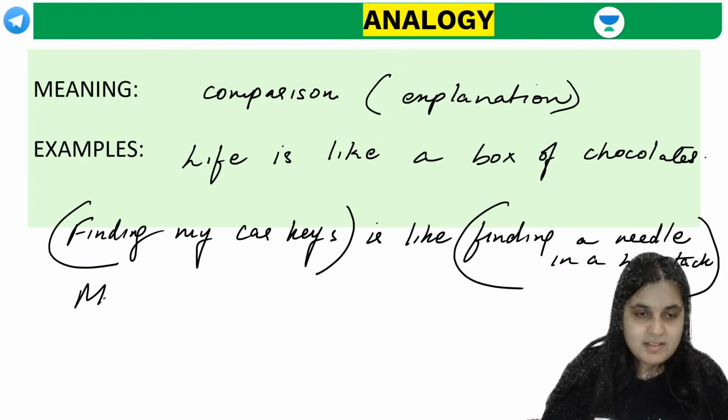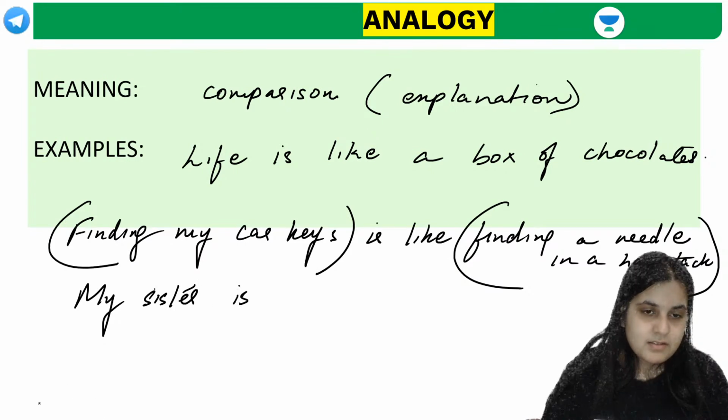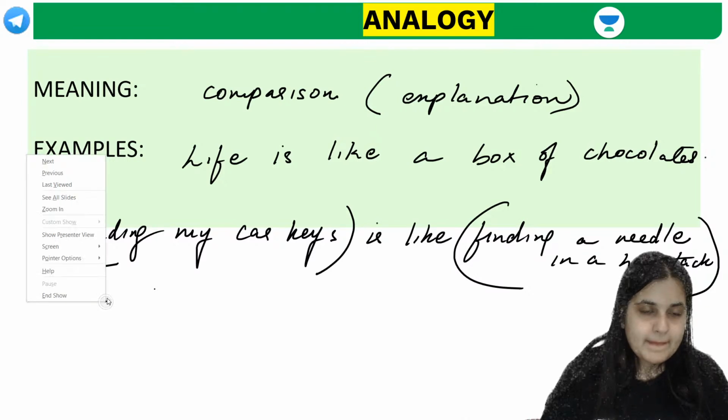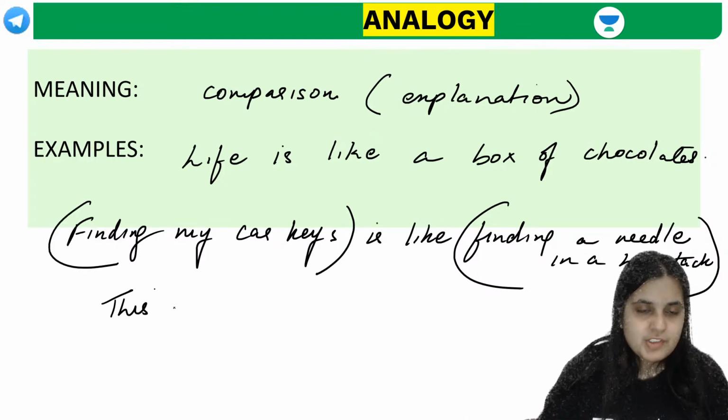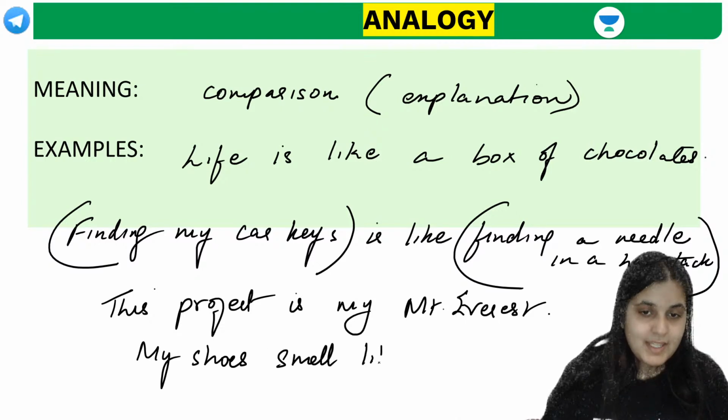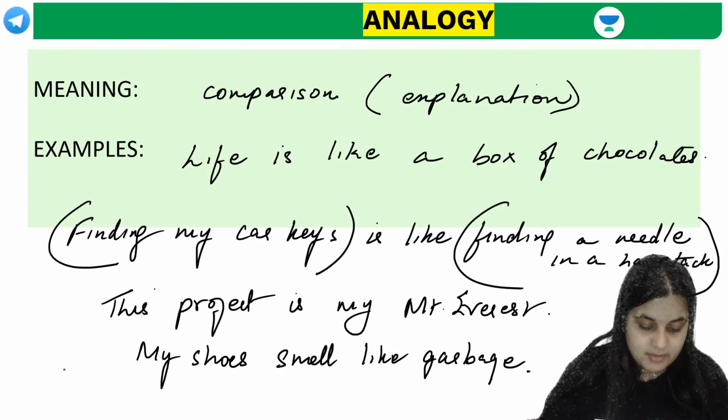Okay, now if you say, I will not use the example that was written here. Okay, I'll just say, wait, this project is my Mount Everest. Okay, this is basically an example of a metaphor. If I say my shoes smell like garbage, this is a simile. This is a simile. Did you understand the point, guys? Did you understand the point?